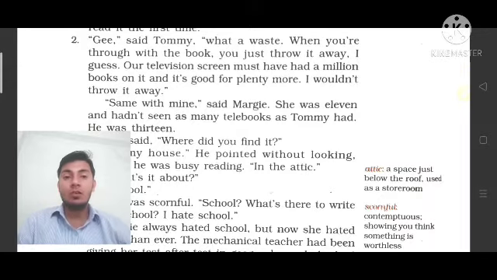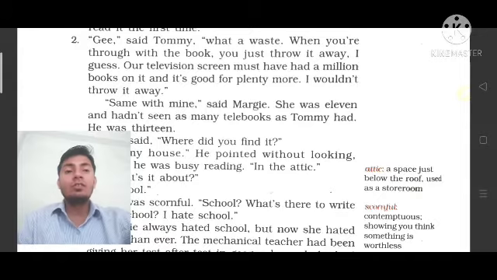Tommy is saying that on his computer screen there were thousands of books, so why is she reading this particular book that is in printed form.